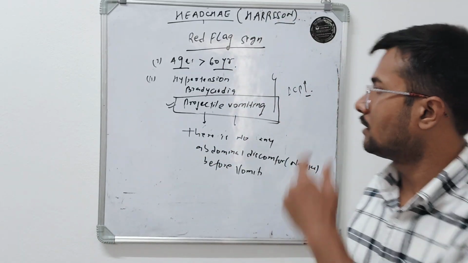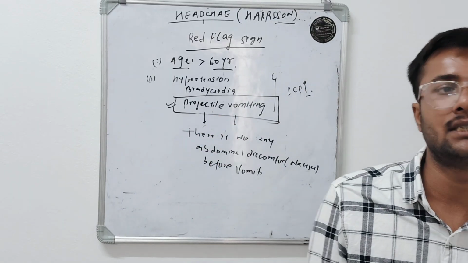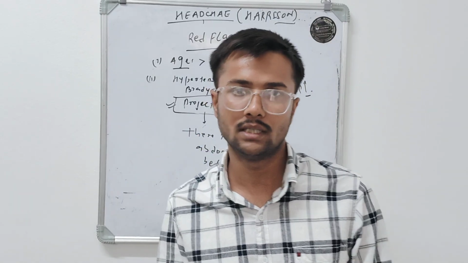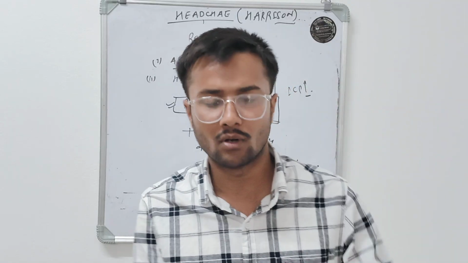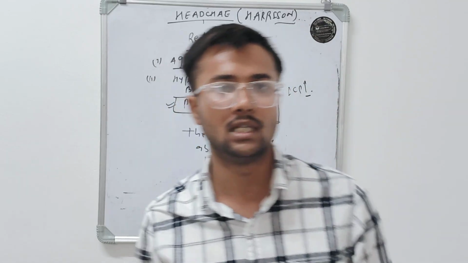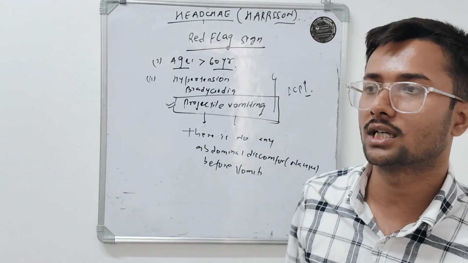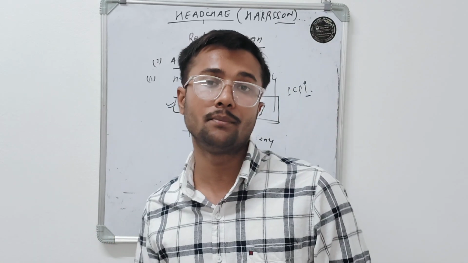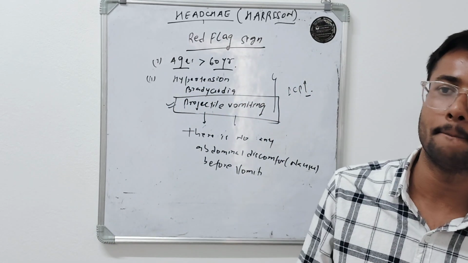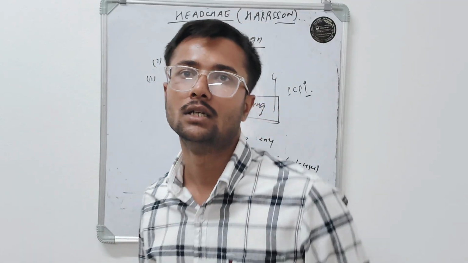But in non-projectile vomiting, there are pre-symptoms of nausea. So the patient already knows that in a few minutes they will vomit. So they are already prepared before the vomiting.